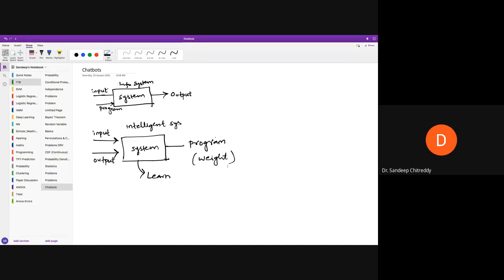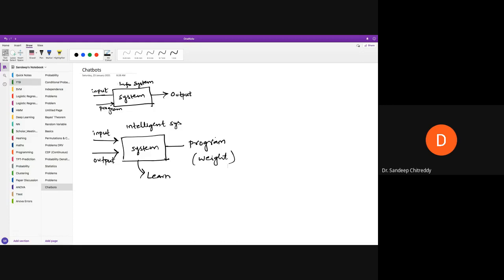So coming to any system, when we say an artificially intelligent system, or you take a normal human being, what do we do? We take input through our sensors like eyes or ears or various other sensors. We take that input and respond to it, and we also learn based on the input, right? So the same thing here: we have been given input and output, and we have to find out the program or the model parameters.